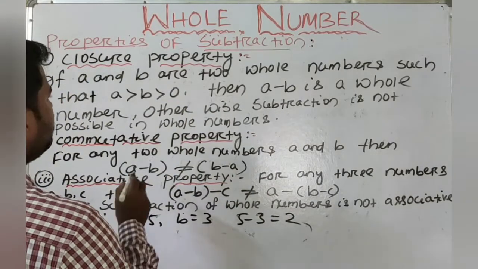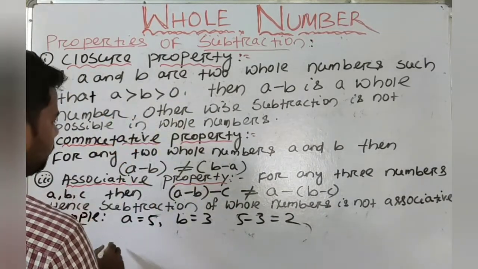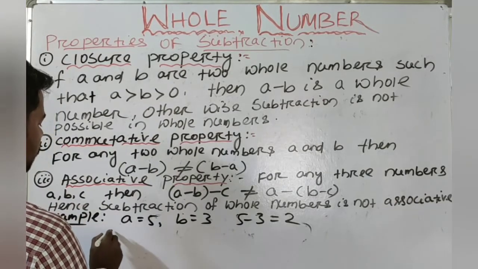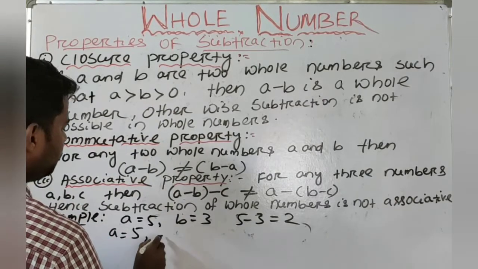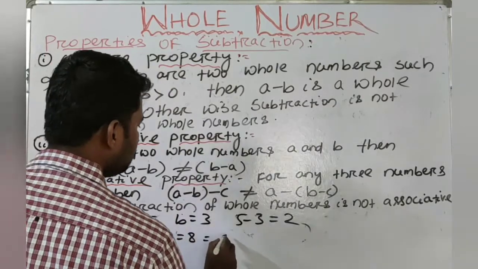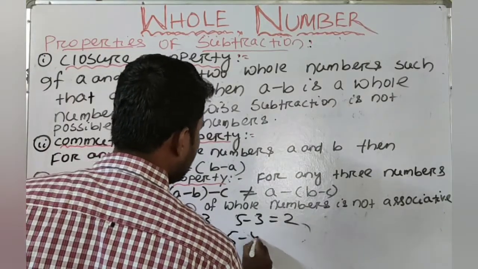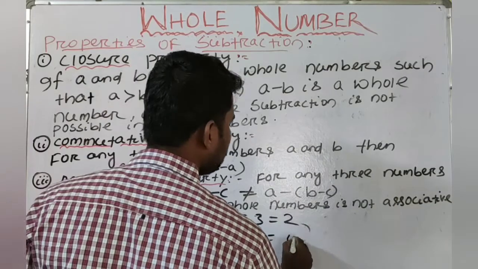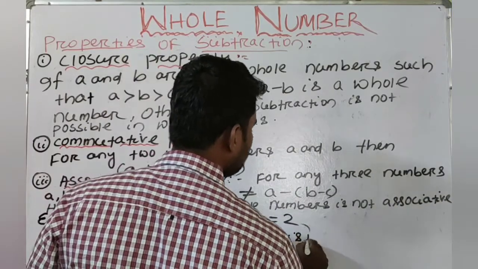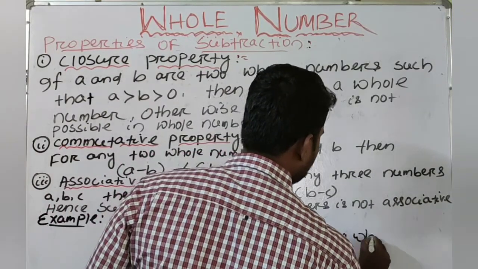And when we take B greater than A, suppose A is equal to 5 and B is equal to 8, here 5 minus 8 is not a whole number.